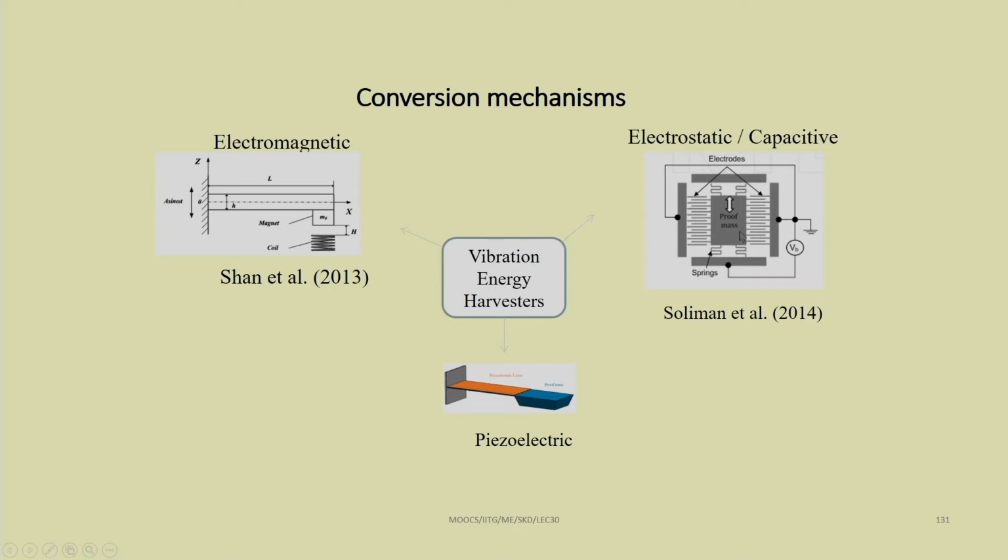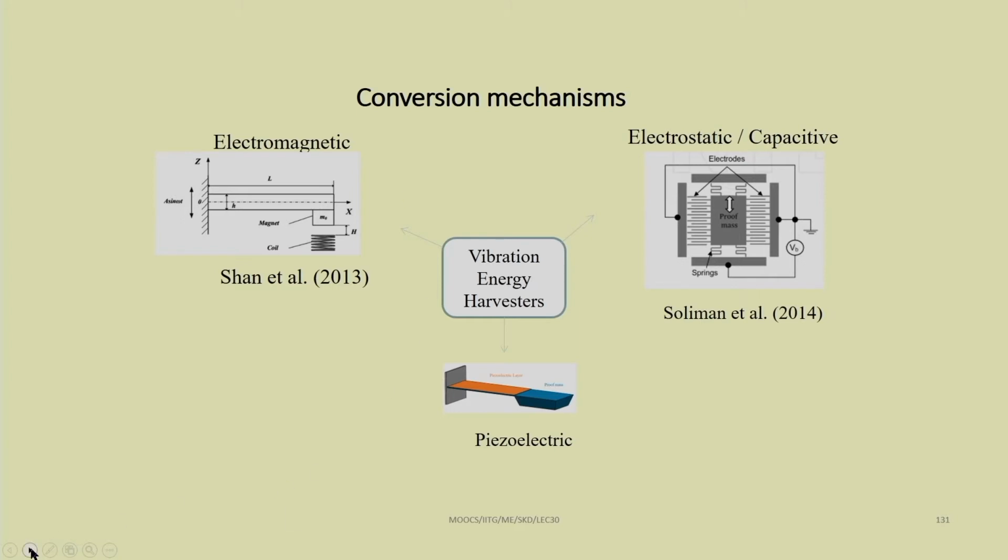As this proof mass is moving up and down, the gap between these two capacitor plates can be changed. You can see with this proof mass there are some additional structures. By the movement of the proof mass there will be variation in the gap between the capacitor plates, and that will give rise to EMF, which also can be harvested. We can have this electromagnetic way, piezoelectric way, or this electrostatic or capacitive way of harvesting